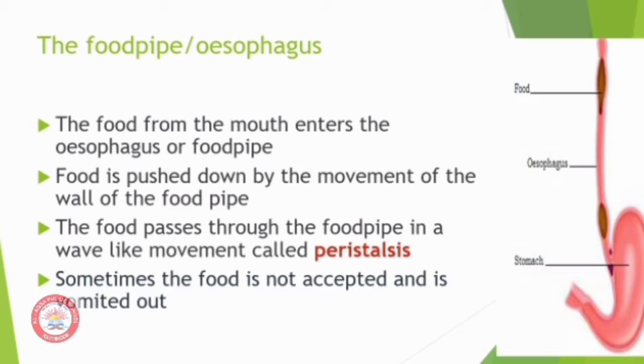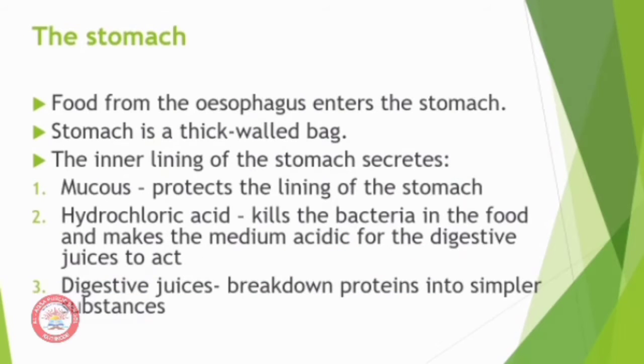You can also see that the food pipe is joined to the stomach. The food from the esophagus enters the stomach. The stomach is a thick-walled bag. It is shaped like a flattened U and is the widest part of the alimentary canal. Digestion in the stomach takes place with the help of some secretions.